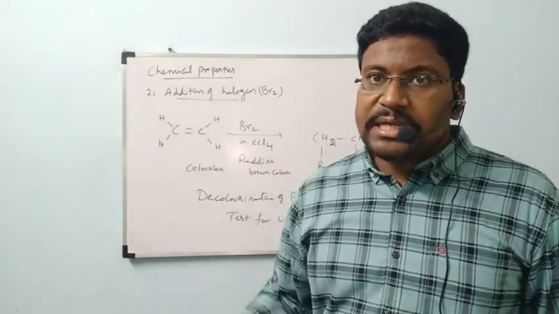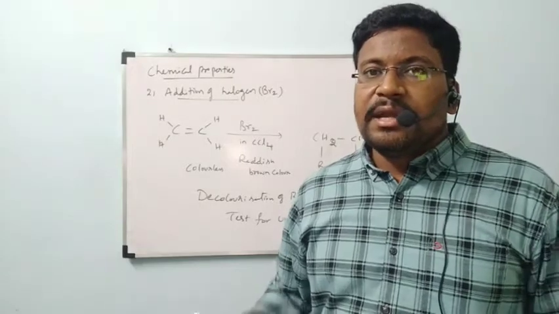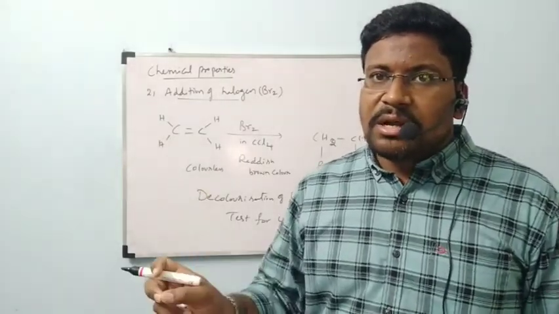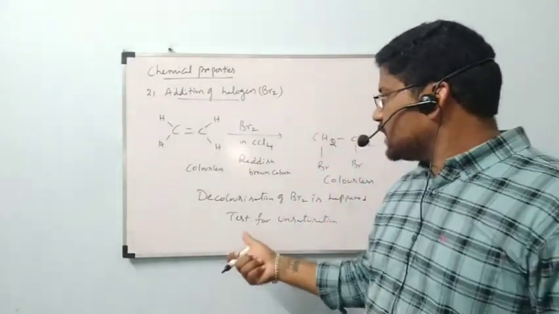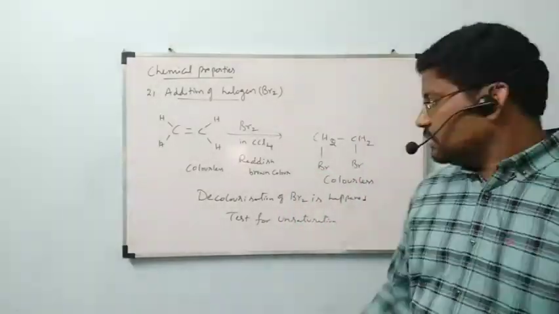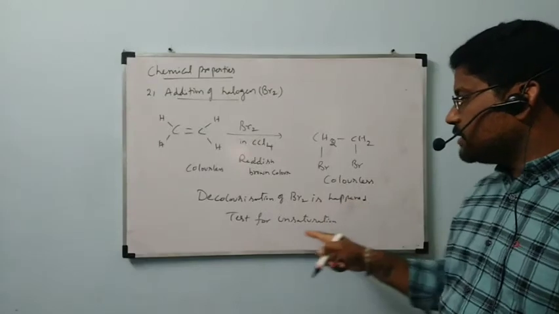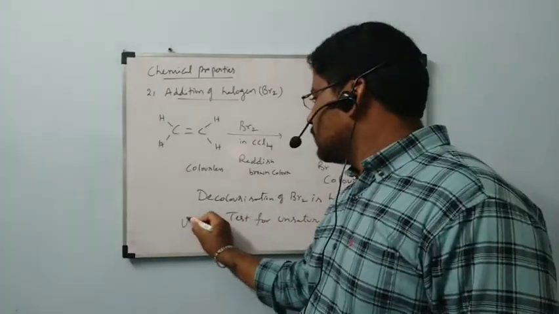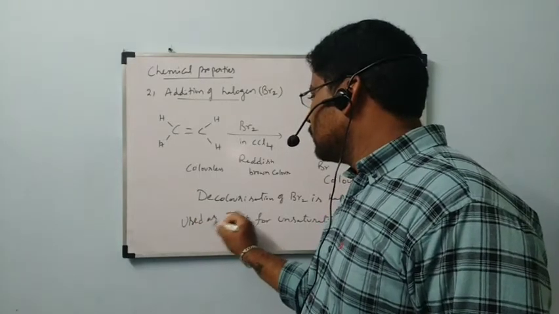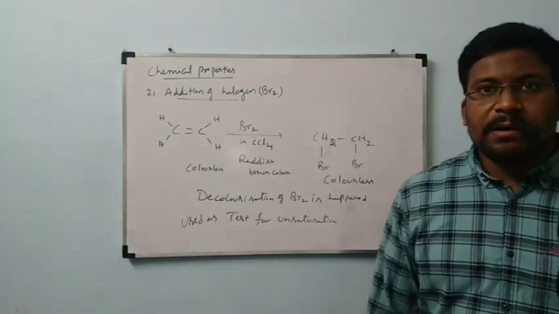By seeing that decolorization, we can understand that it contains unsaturated compounds, alkenes or alkynes. So decolorization of bromine is used as a test for unsaturation. This is about the second chemical property.